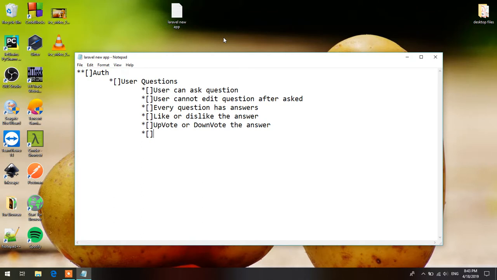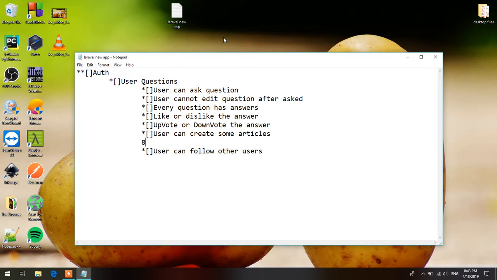Let's add: user can create some articles, and user can follow other users. Yeah, but before that, articles also need some comments and likes.